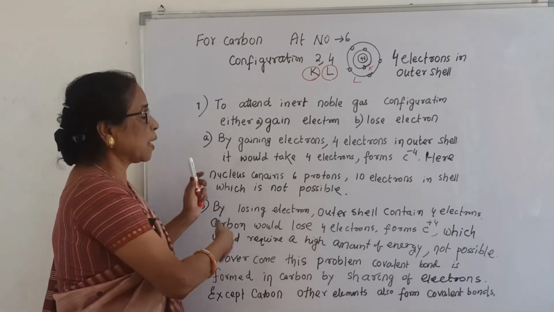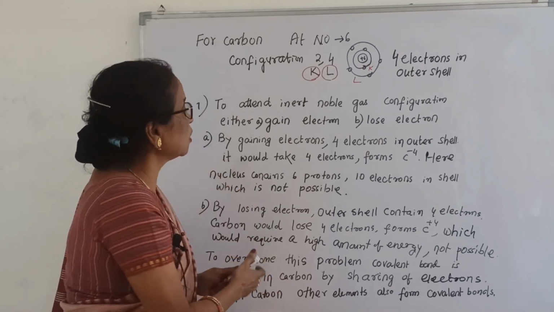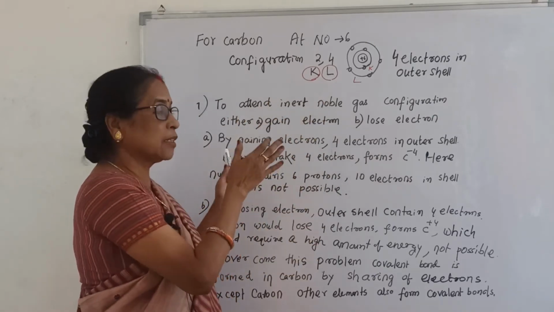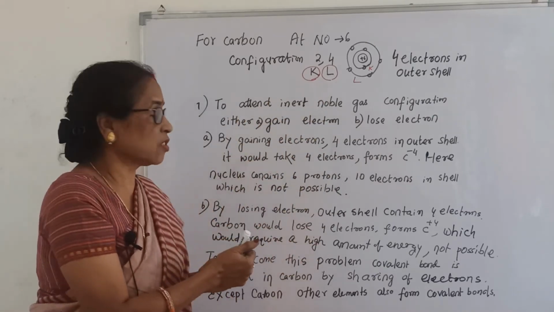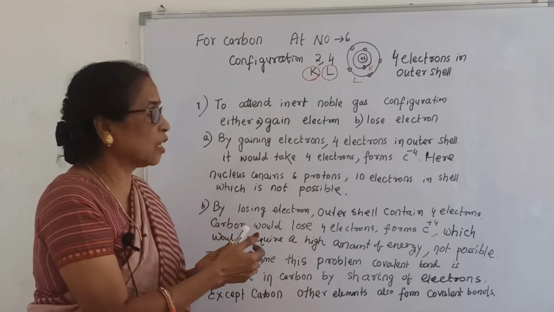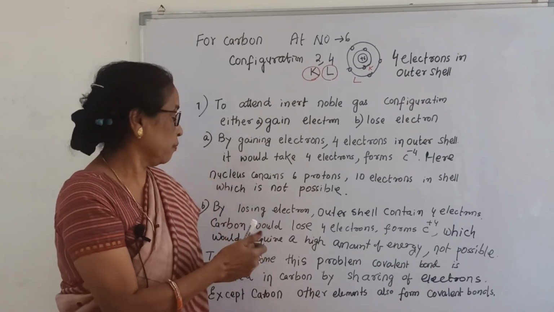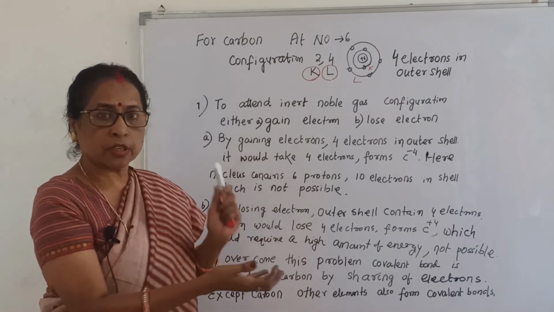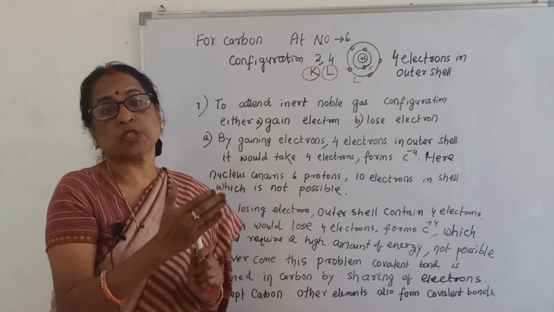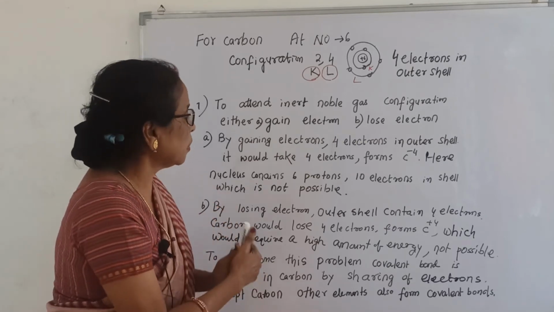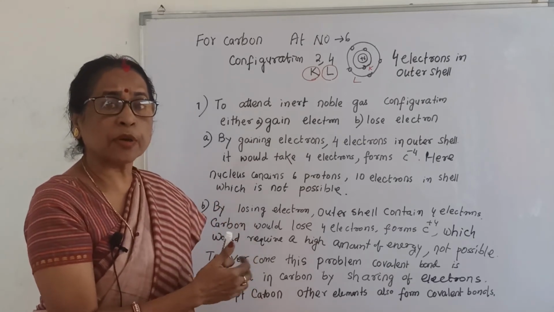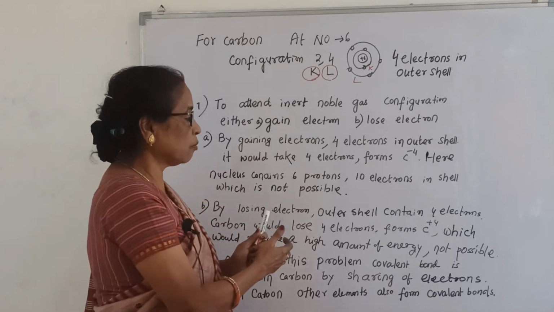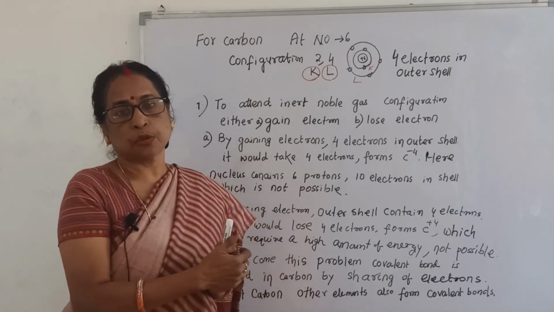So the first case, by gaining electrons, would form C minus 4, but since the outer shell would contain 10 electrons and 6 protons inside the nucleus, it is not possible at all. Similarly, by losing 4 electrons it comes to the C plus 4 ion, but a high amount of energy, ionization enthalpy, is required, which is also not possible.